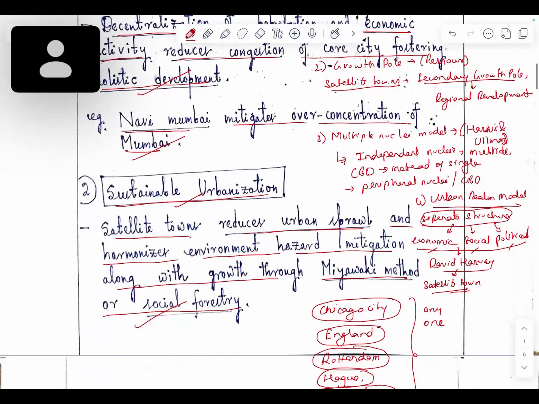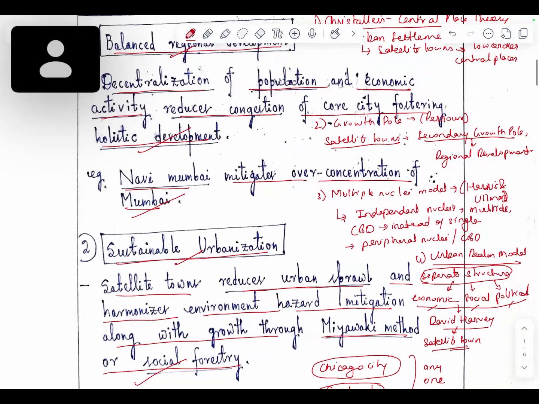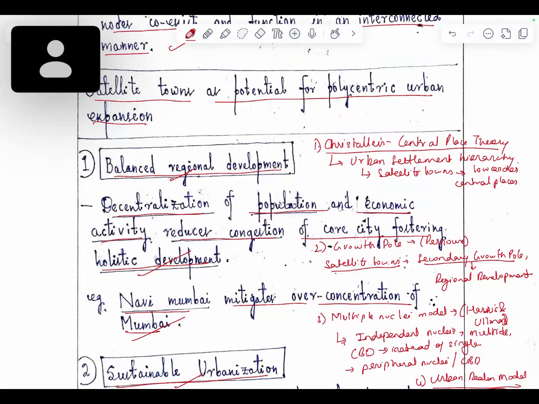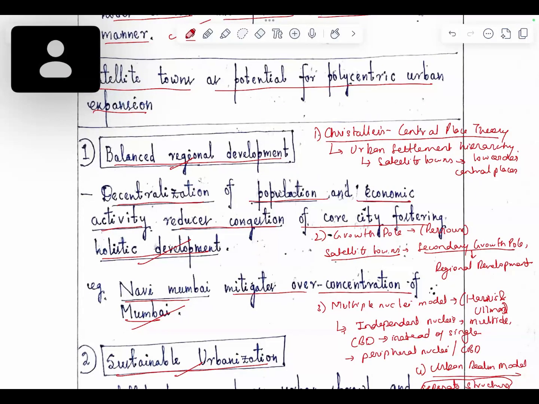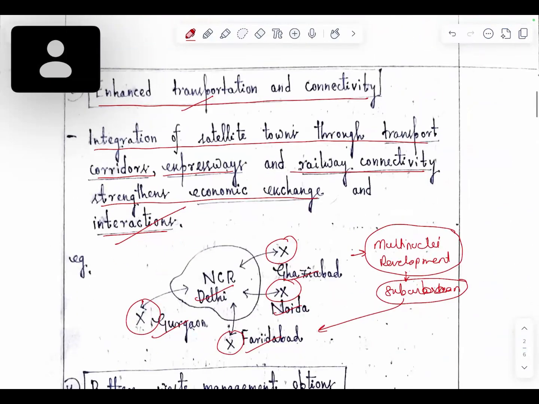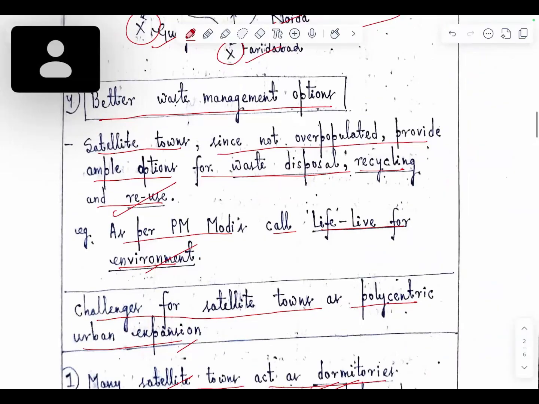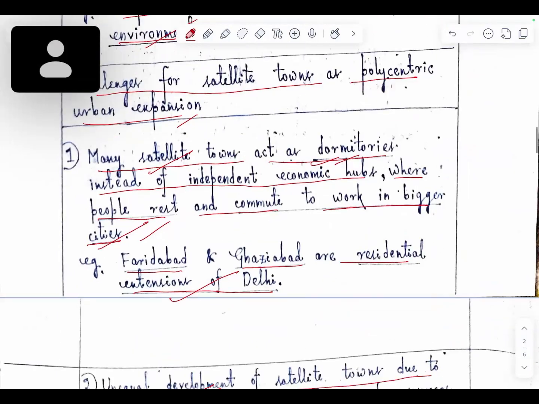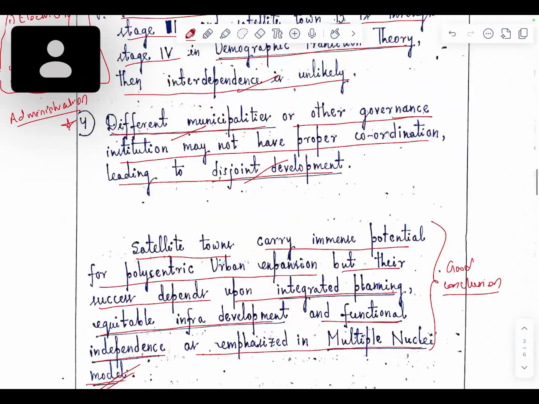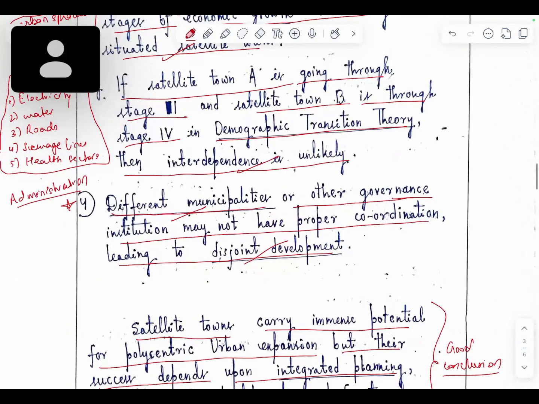Yes, sir, I have just one question. I've used the demographic transition theory in the challenges part, third point. Could I have done it any better? Like I have just given satellite town A is stage three, and stage four. I feel I've not written it properly. Could I have modified it to something better? Yeah, this point, point three. If satellite town A.